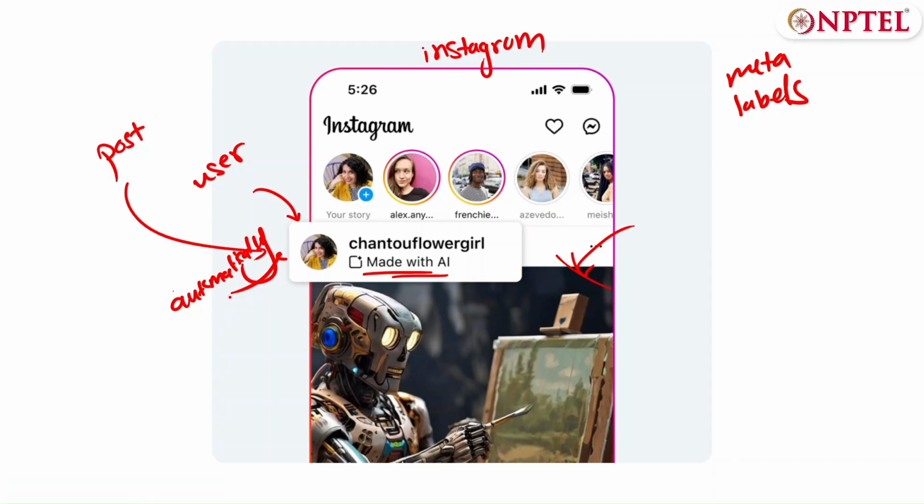So yeah, now that we've gone over meta labels, which are available not only on Instagram and Facebook, by the way, but also on platforms such as TikTok and YouTube, we spoke about how to detect AI content through other tools and what actually classifies as AI generated content, the types of it, and such. It is important to note that anytime you find misinformation that is AI generated content, always fact check it with some credible source.